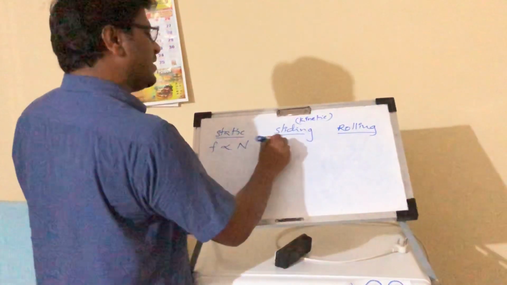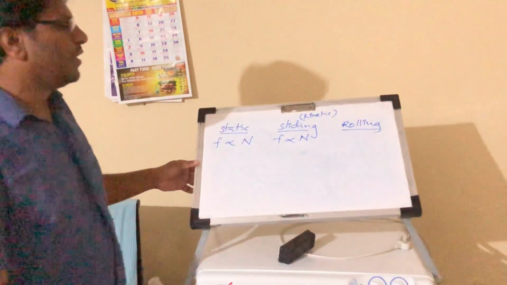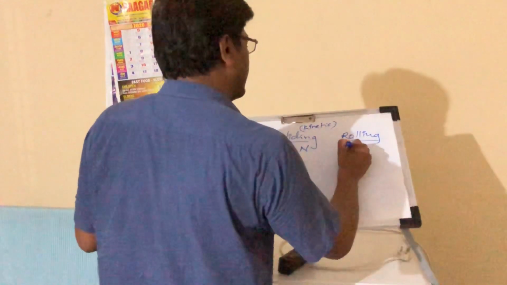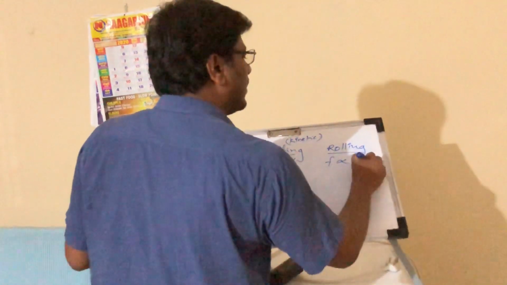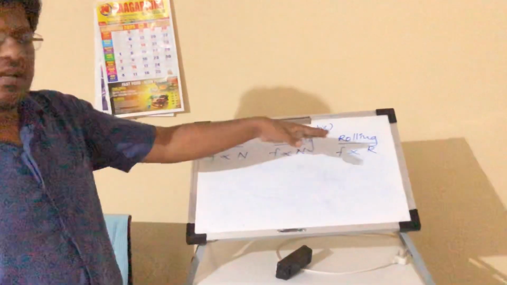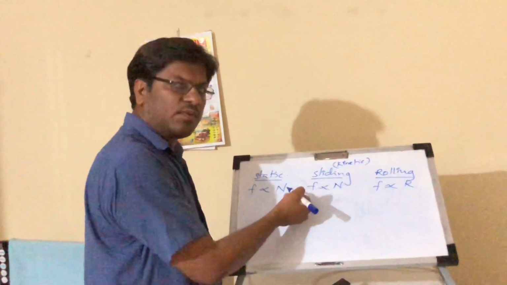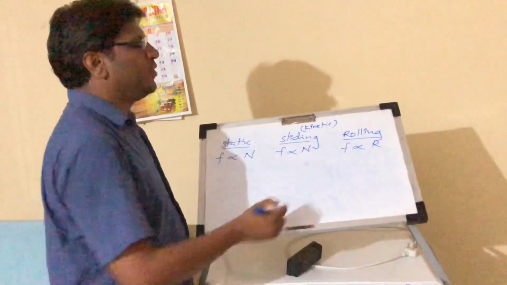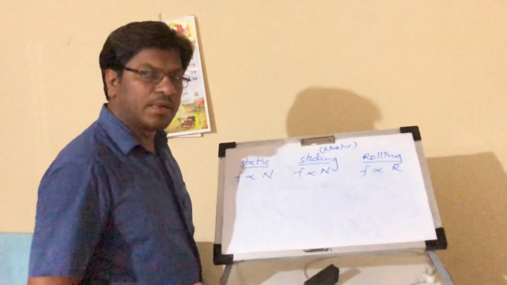Next, rolling friction. This is also directly proportional to the normal force, or the normal reaction. We can represent it with either N or R, both are the same. Here N is nothing but the normal force. Another name of the normal force is the normal reaction, so we can represent it with capital R.